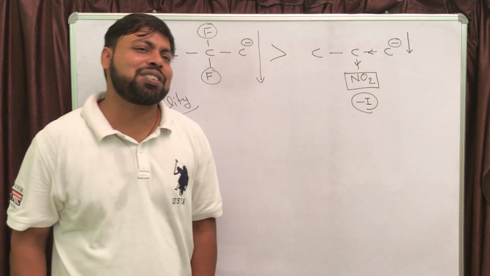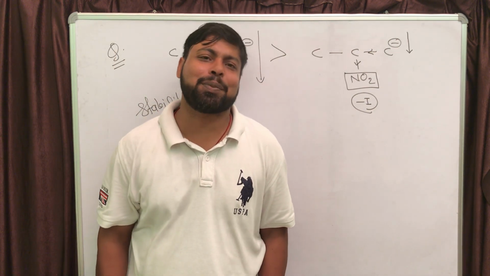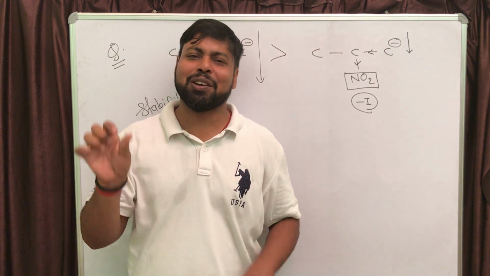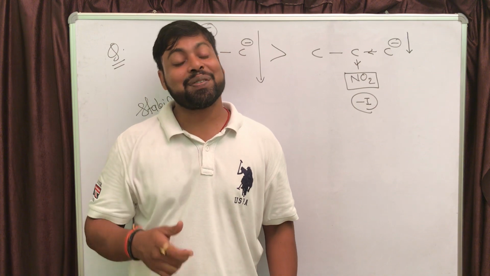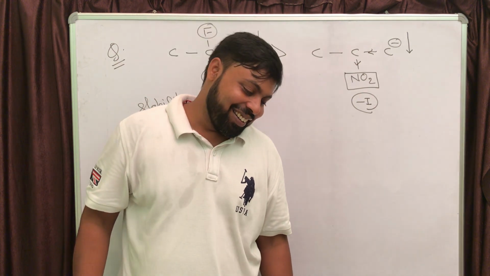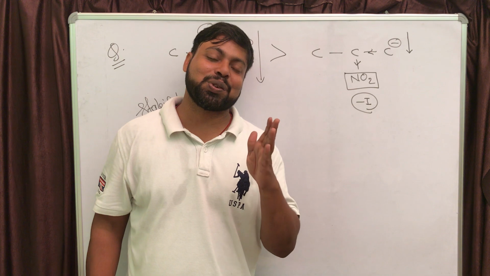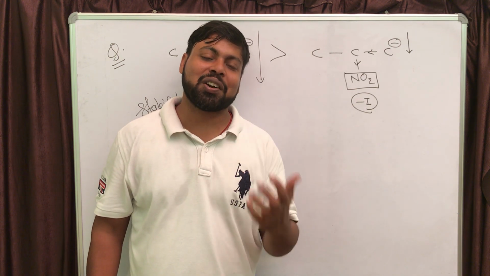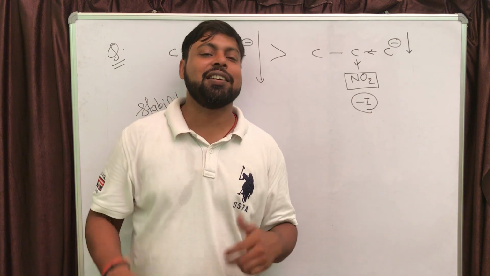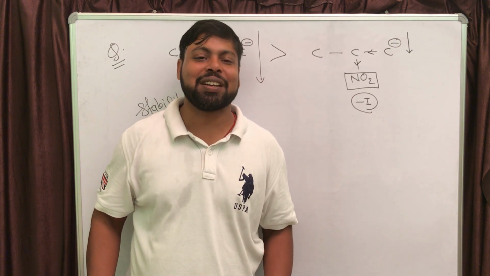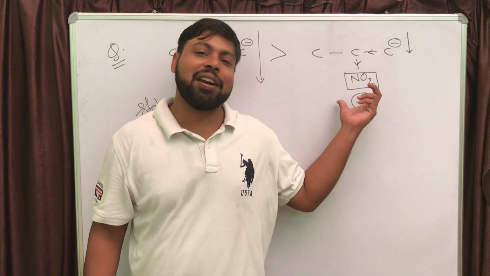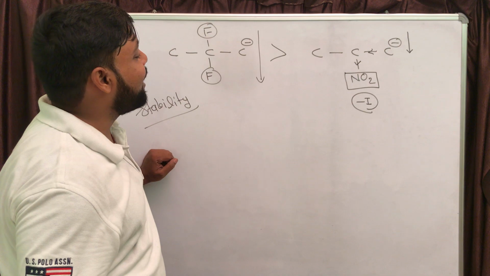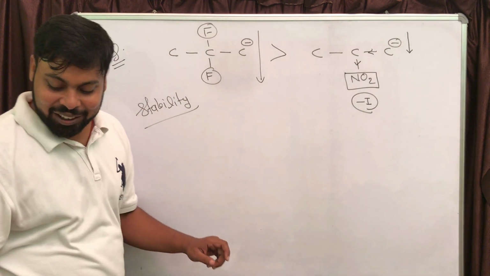Actually, there is a question in NCERT in the chapter of carboxylic acids. One table is given there with some K values for some compounds. This question is taken from there, and the statement that you should remember is that the minus I power, the electron withdrawing power, of 2 fluorines is going to be more than 1 NO2 group, right? So be clear with the statement and also make a note of it.